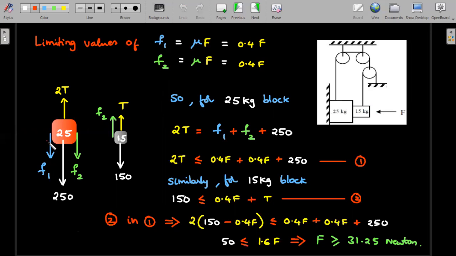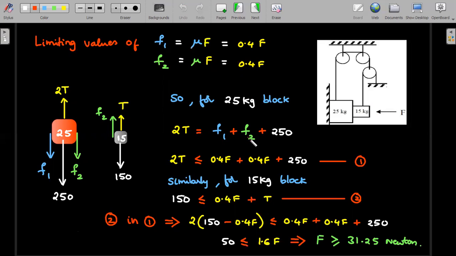Therefore, friction at both the places is down. Whereas the 15 kg block has a tendency to move down, therefore friction I have put up with this tension T. And for the 25 kg block with these colored forces, 2T should be equal to F1 plus F2 plus 250 in equilibrium condition. But if F1 and F2 are replaced by their largest values called limiting frictions, then RHS becomes greater. Okay, so how do you get from here to here?